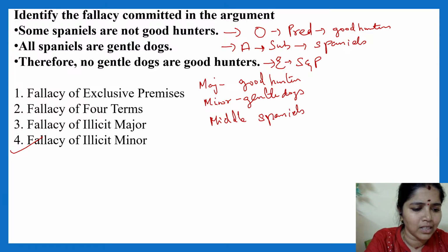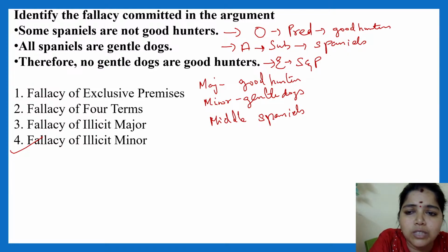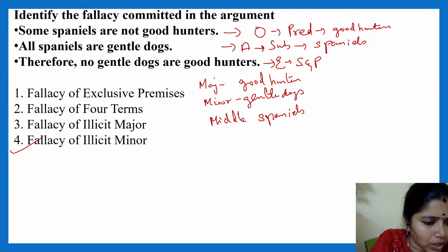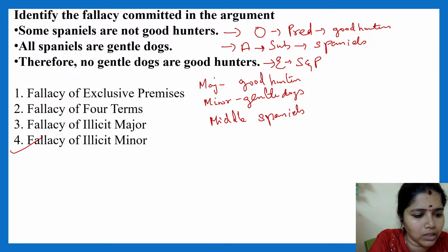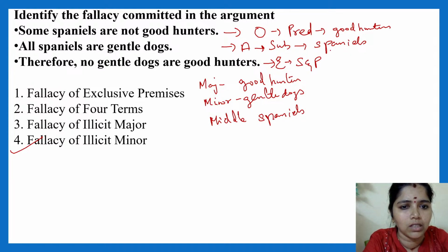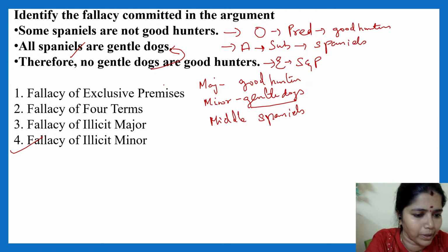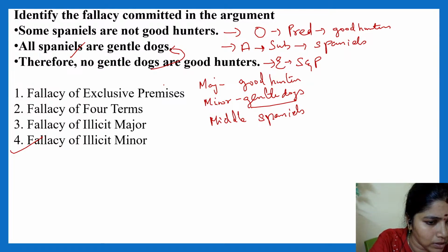Spaniels should be distributed in the conclusion, it is not, so it is a fallacy. No, Anand, spaniels is the middle term. Why does middle come here? You have no need of middle; you are talking about illicit minor. Good hunters, spaniels, gentle dogs. So gentle dogs comes in the predicate. The minor term will be your gentle dogs. When you go to the minor premise, the spaniels has been distributed, gentle dogs is not distributed. So it's a fallacy of illicit minor. Anand, do correct the sentence.